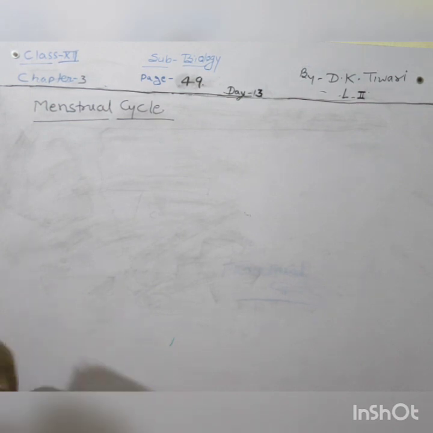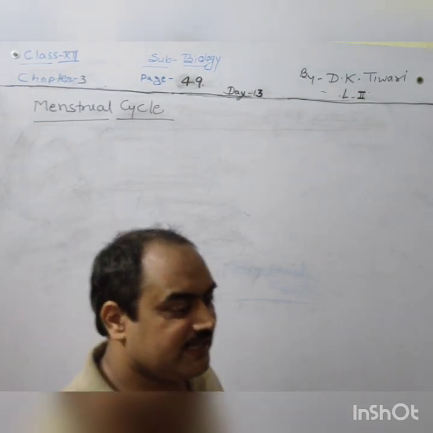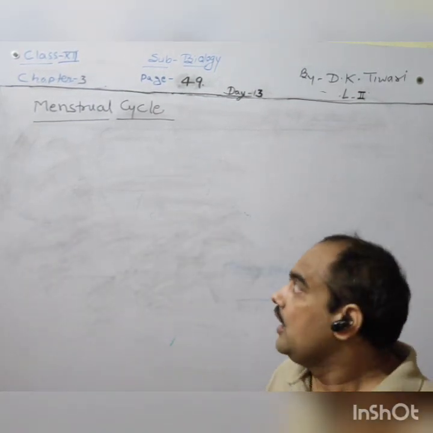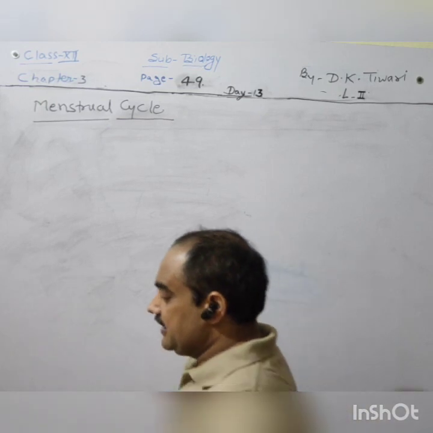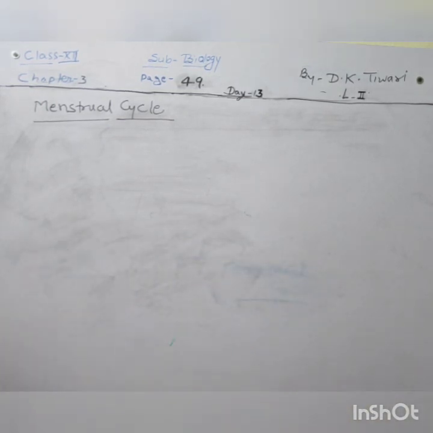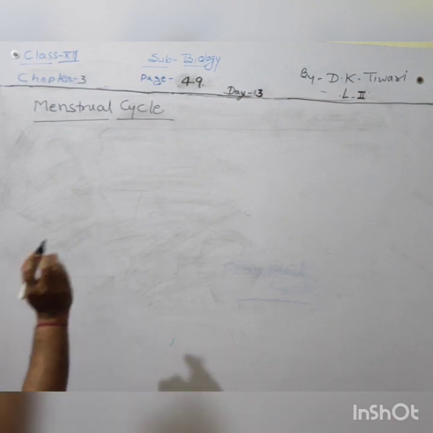It is a repetitive cycle, taking place repeatedly, and it is very essential with the formation of ova. So let's see the points one by one.